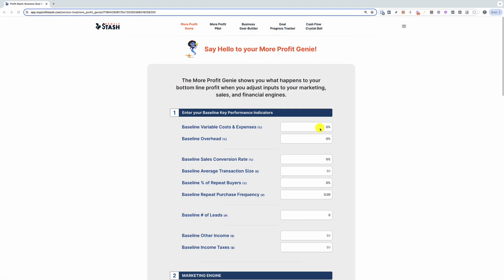I'm going to show you the More Profit Genie. Let's take a fictitious company and input some baseline numbers. So for variable cost and expense, what percentage should we put in here? Say 25%. Let's do that. Okay, 25. And then baseline overhead.